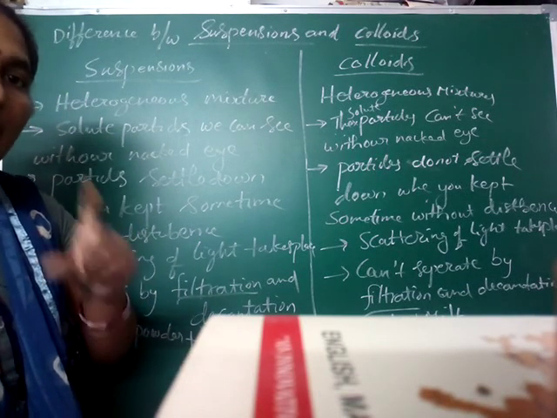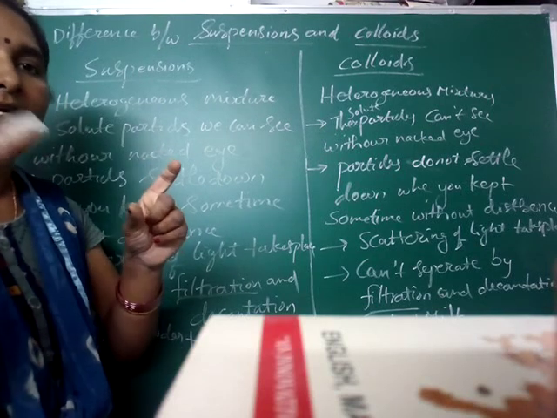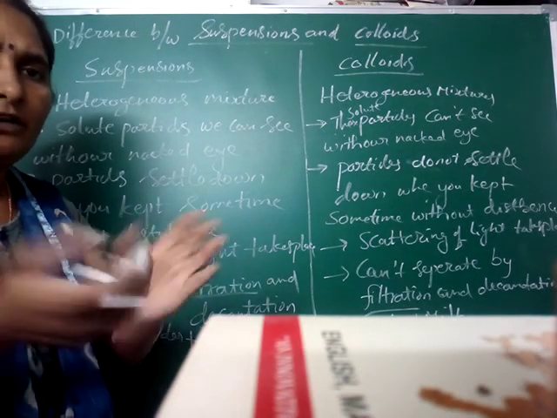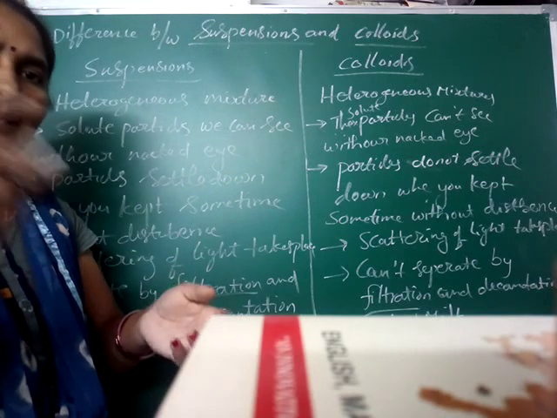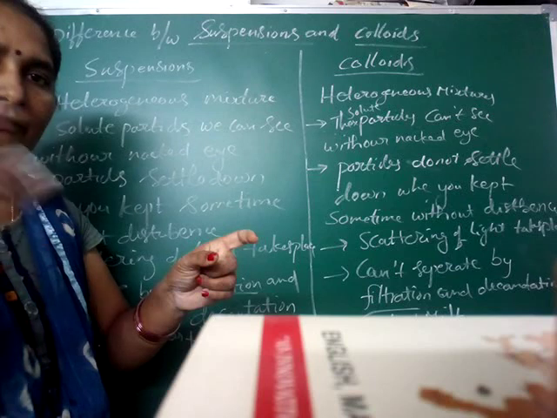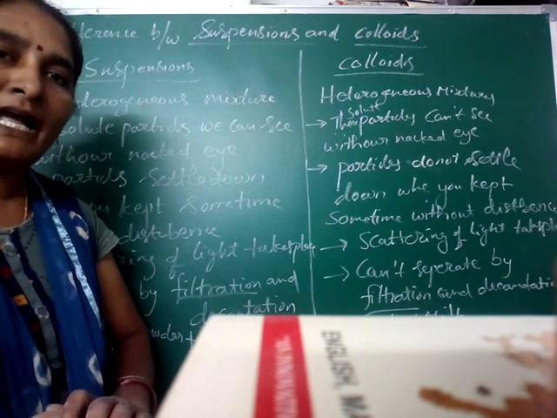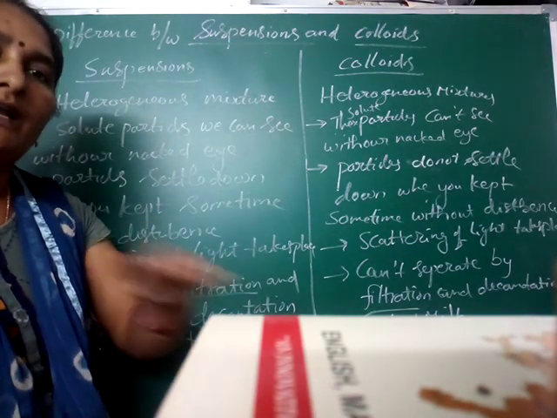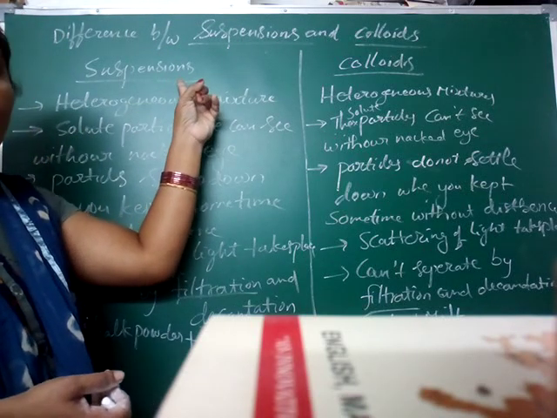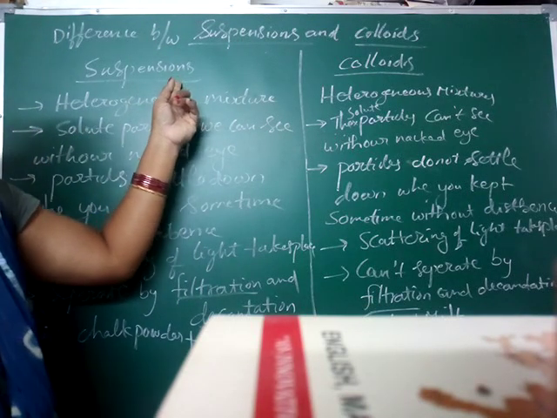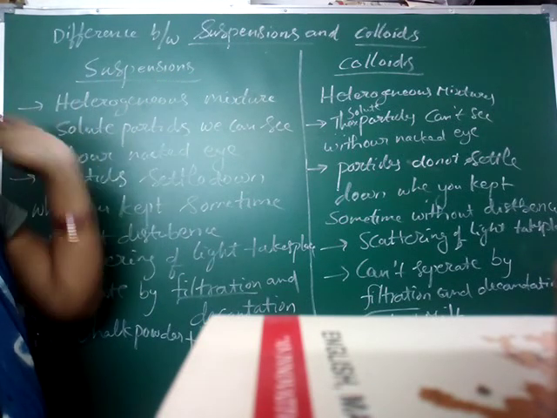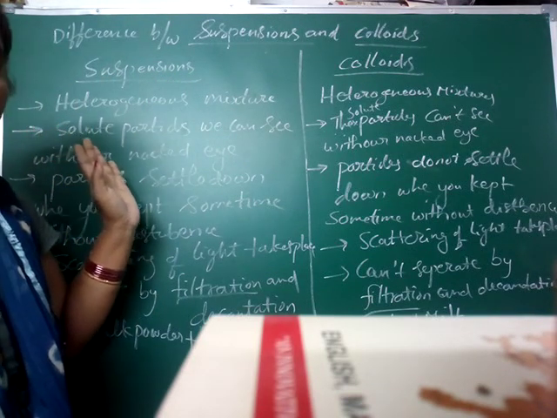You add distilled water to the powder, shake well and keep it for some time. Then the particles settle down after some time. That is also a good example for suspensions. Children's cough, fever and cold medicine is a good example for suspensions. Do you understand? Thank you.